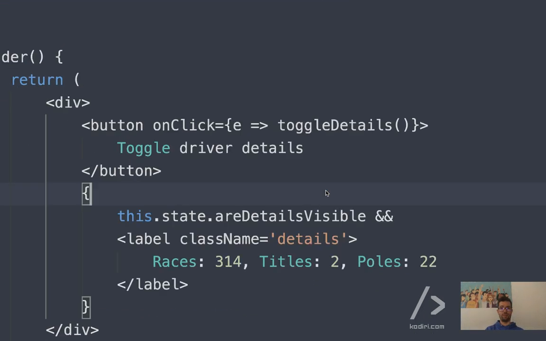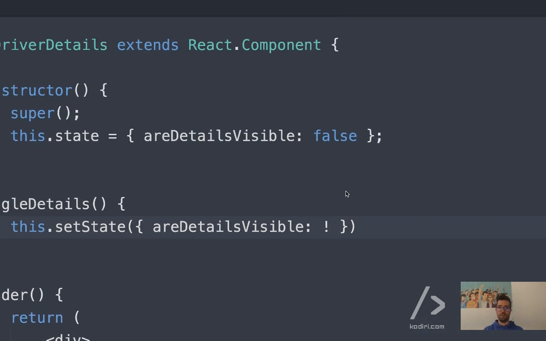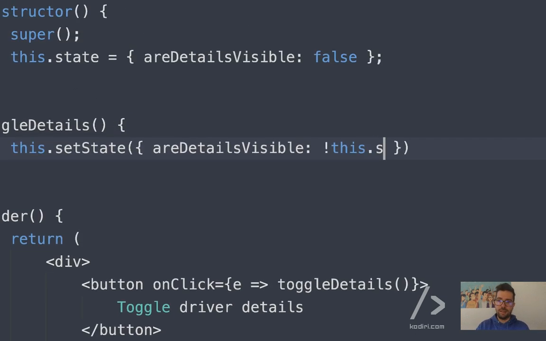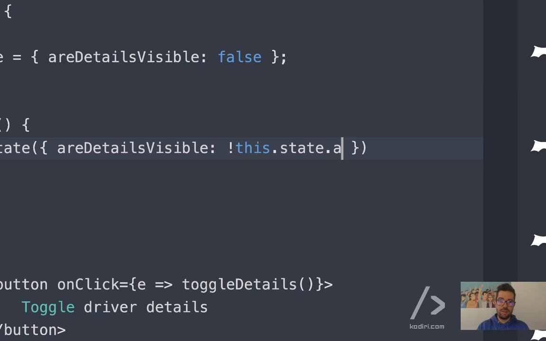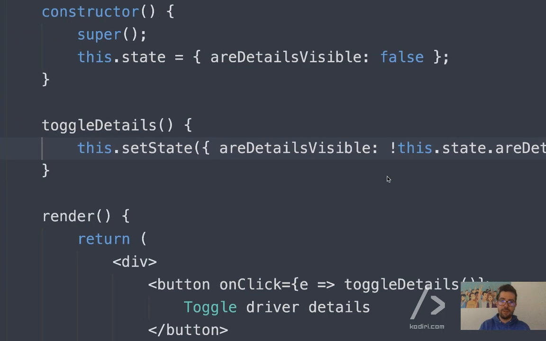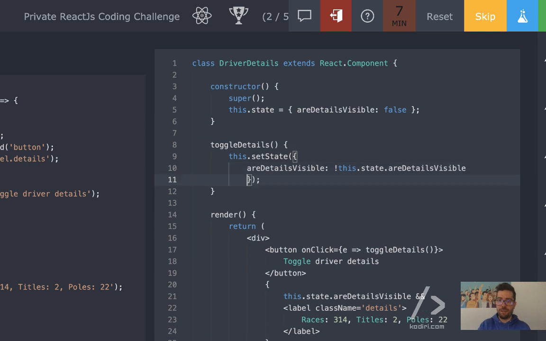Exclamation mark. Exclamation mark, what? Of the state. Here, and then this state. Okay, fair enough. Because this line is a bit long, you can always move it for readability purposes, yeah?